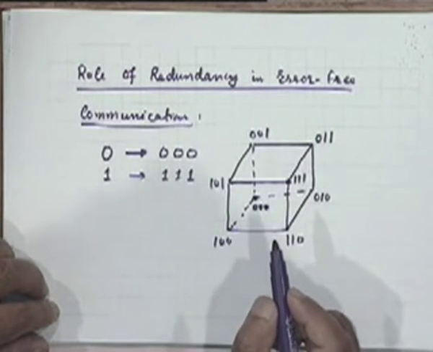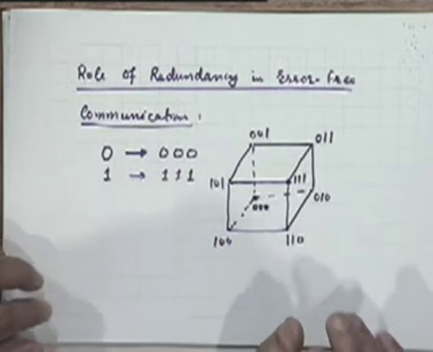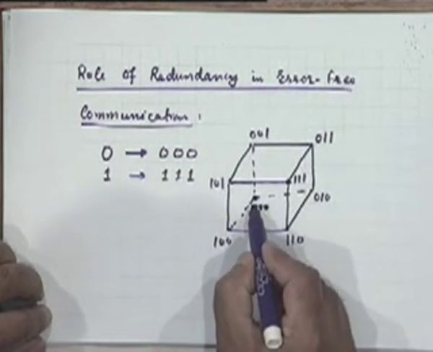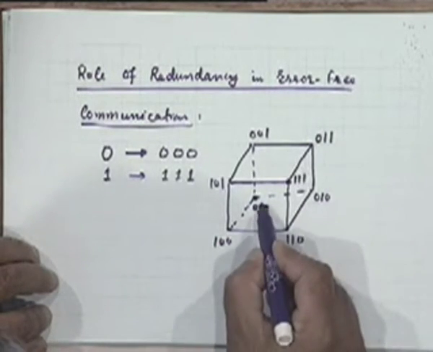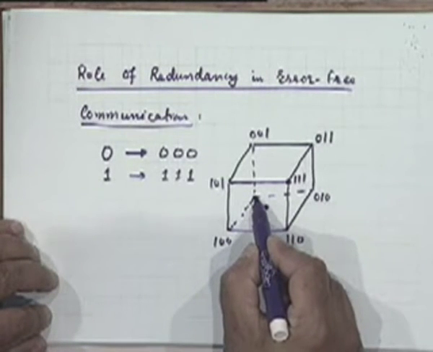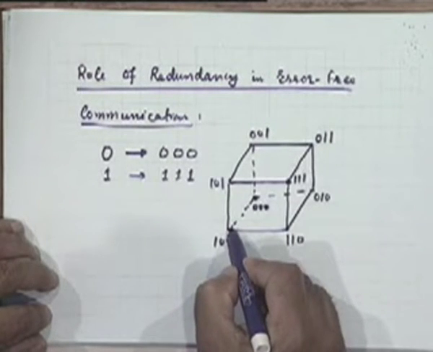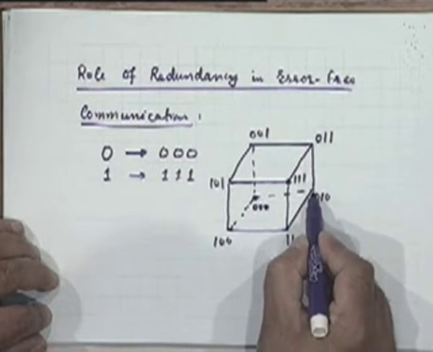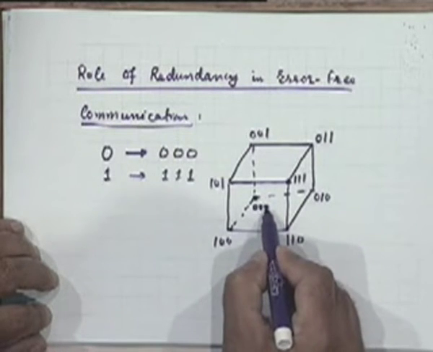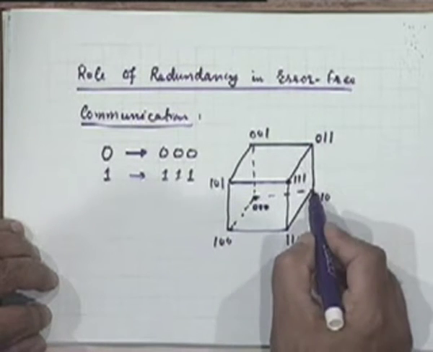Do I need to explain that? I hope not. Okay. The other way of looking at it is, which are the received words which will be decoded as 0 0 0? This one, and this one, right. They correspond to a single error occurring for transmission of 0 0 0. If this is transmitted and a single error occurs, where will you land?